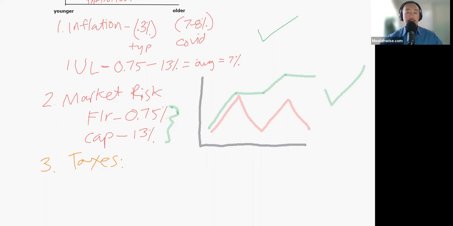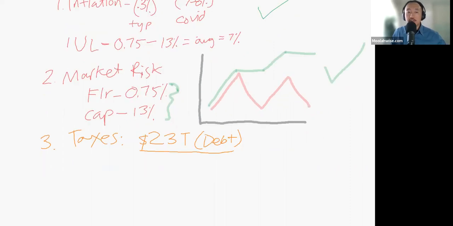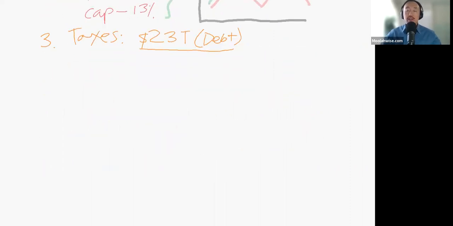So a couple of things I want to point out when we have this conversation about taxes is the U.S. debt is $23 trillion. This is the debt that they owe other countries and people. In the U.S. government, their way of making money is taxes, and that's the only way they make money. And the formula, if you want to reduce your debt, is either make more money, or spend less and save more.